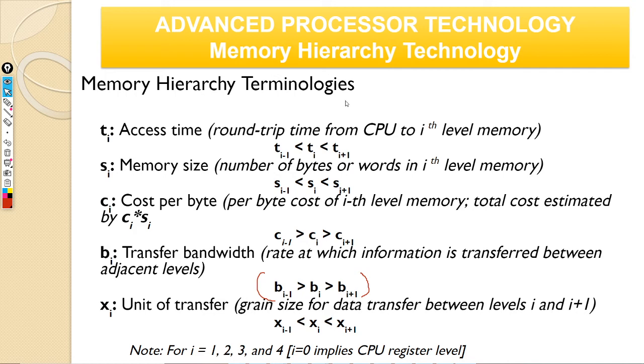Unit of transfer. Okay. So unit of transfer refers to how many bits you are transferring. If it's at the register level, you are transferring only bytes, or words or half words in that grain size. But if you're talking about cache, it's going to be in blocks. If it's memory, it is going to be pages. So that's the unit of transfer. Okay. All right. Hey, thanks, guys. Thanks, all of you.